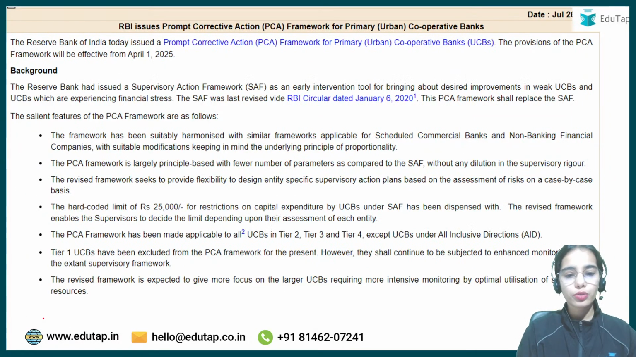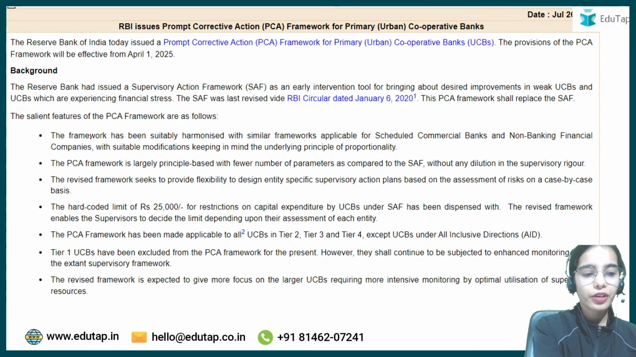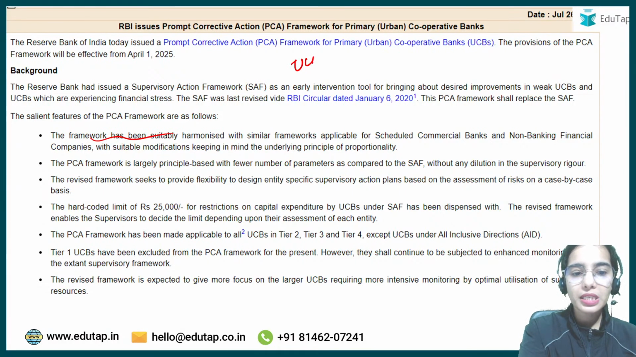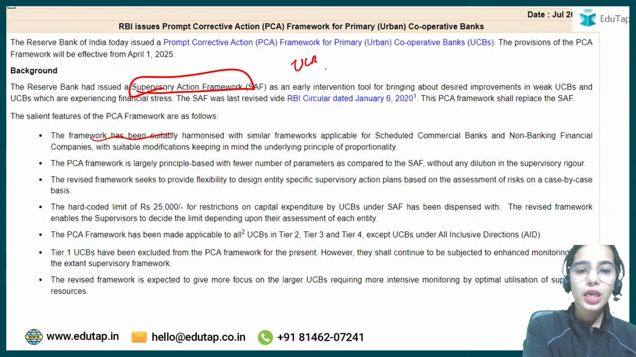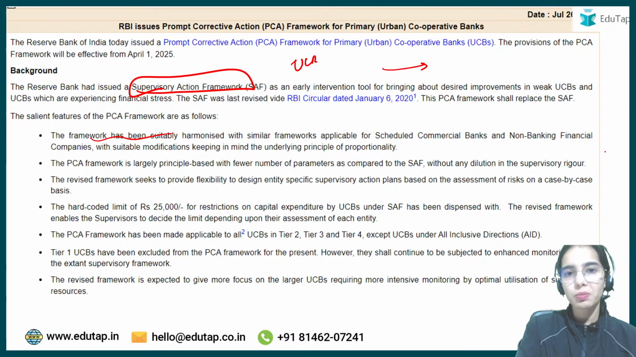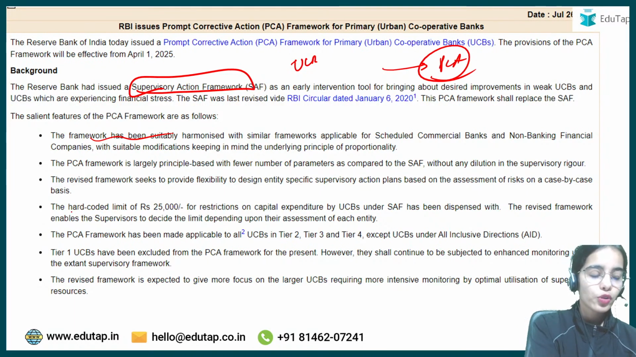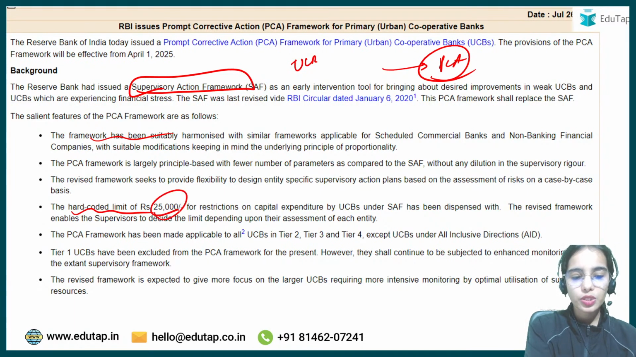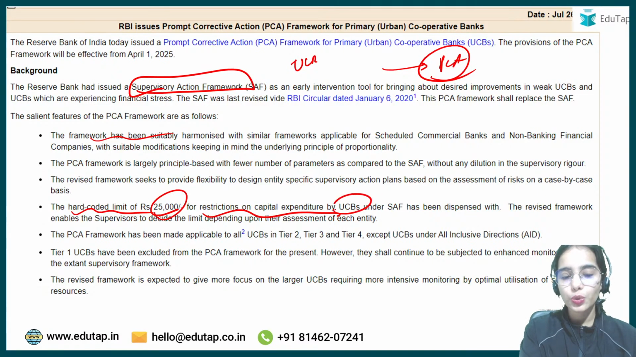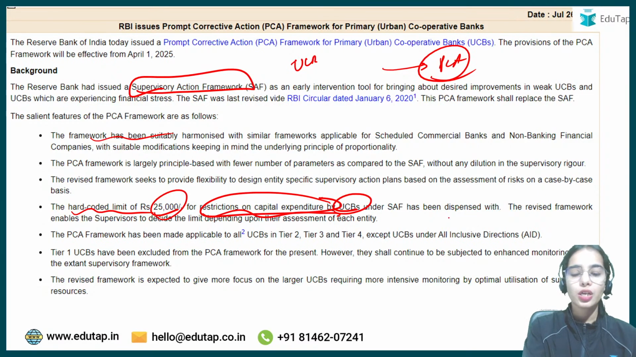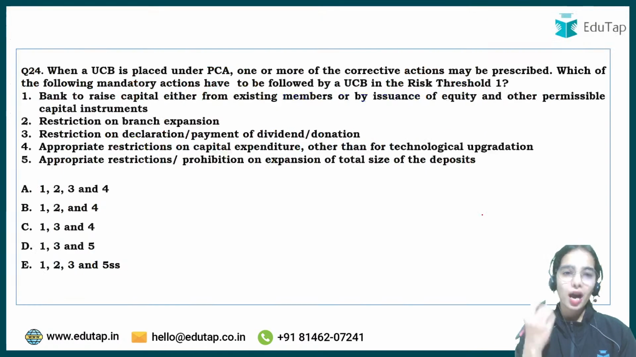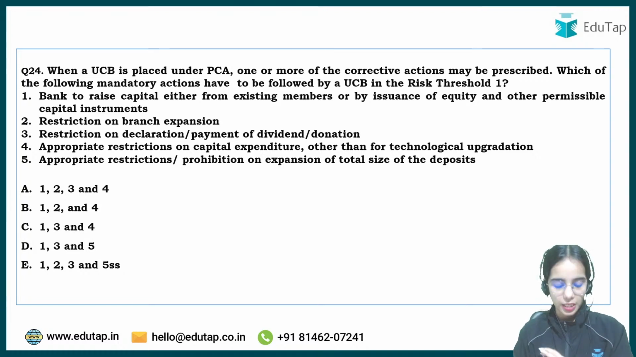Now coming to the framework. As you know, before, for all the UCBs there was the supervisory action framework. Now for the tier 2 to tier 4 UCBs that are not under the all-inclusive direction, there is the PCA framework. Before, there was a hard-coded limit of 25,000 for restrictions imposed on the UCBs on capital expenditure, but now the RBI has not imposed any hard-coded limit. RBI just says that a restriction will be imposed on capital expenditure.